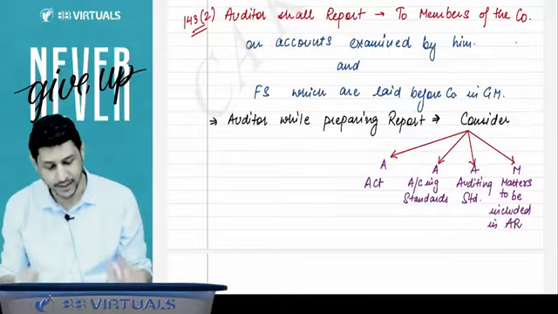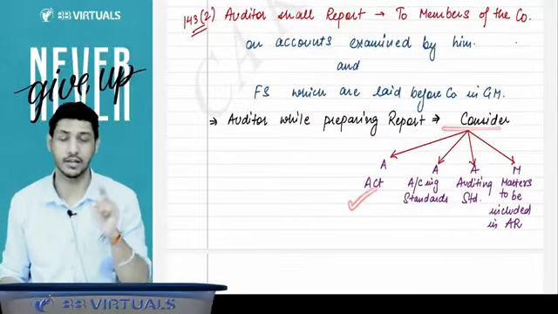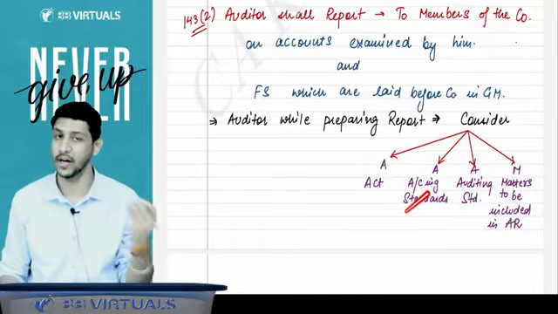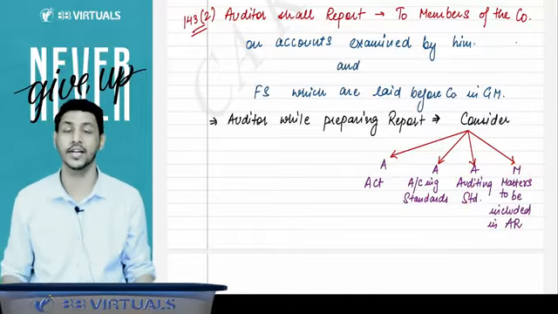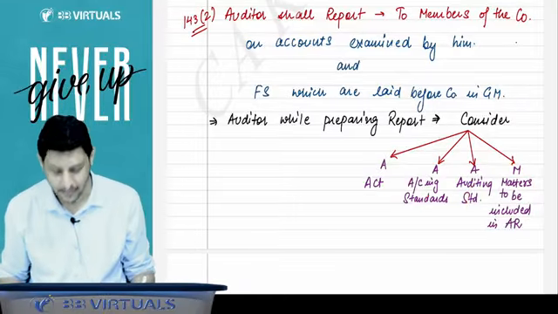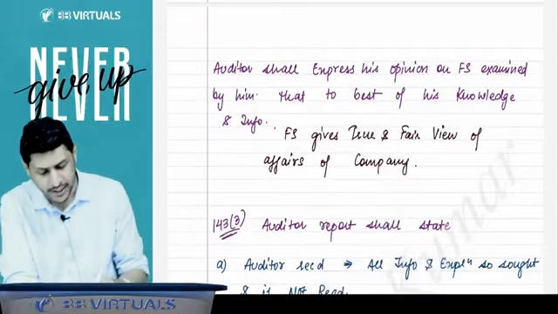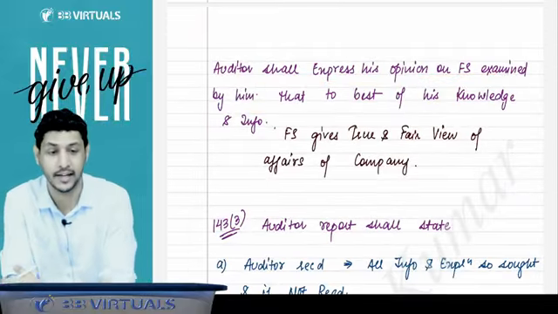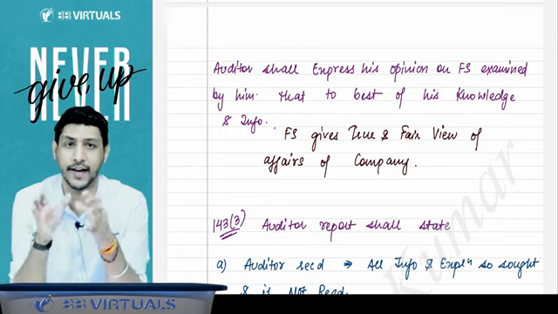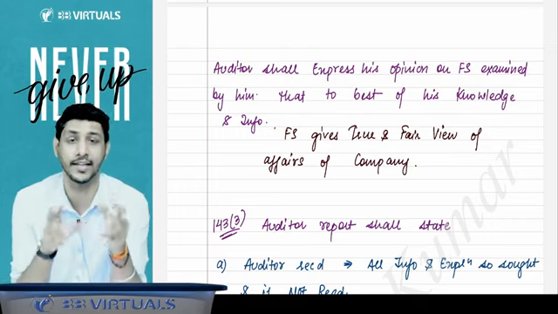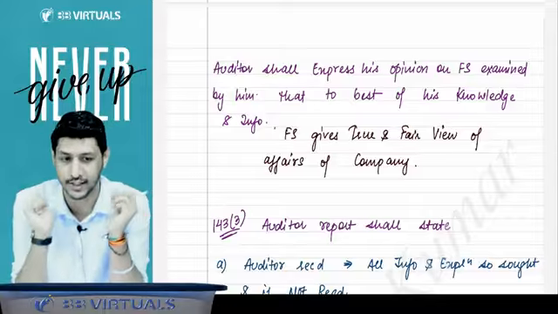So the auditor, while preparing the report, will consider the Companies Act, accounting standards, auditing standards, and the matters to be included in the audit report. Got it, sir. And the auditor shall express his opinion on the financial statements, that to the best of his knowledge, whether the financial statements give a true and fair representation of the affairs of the company or not.